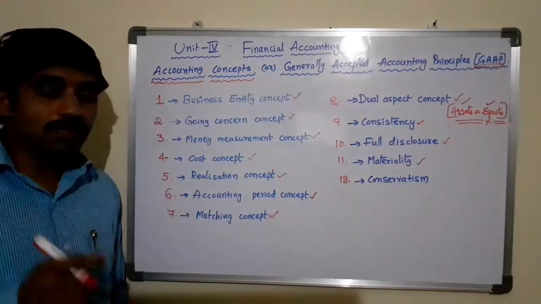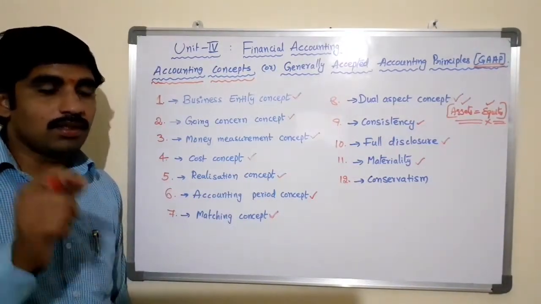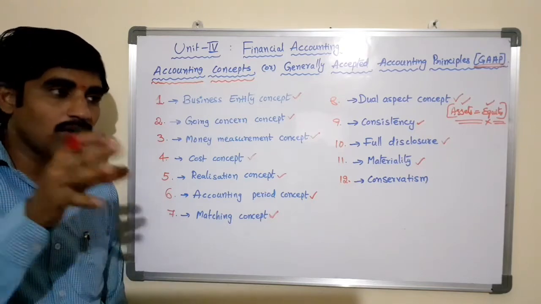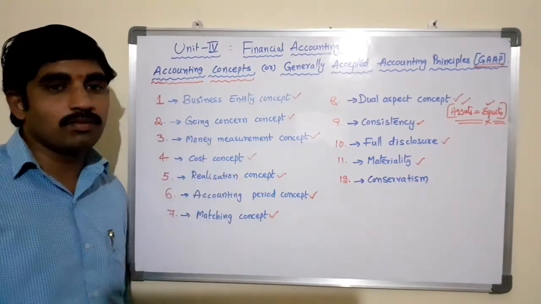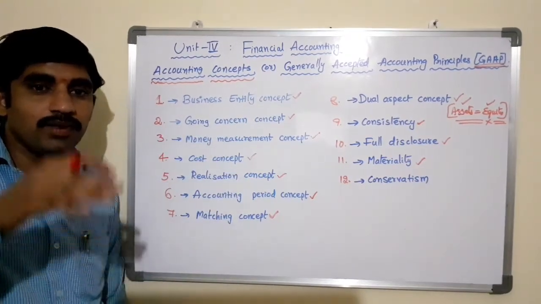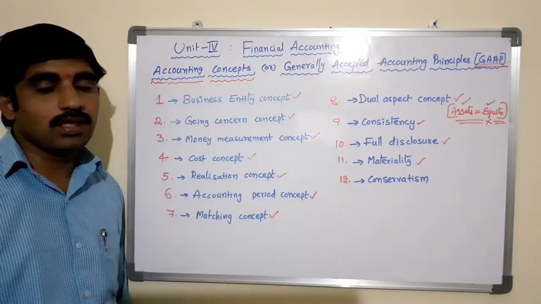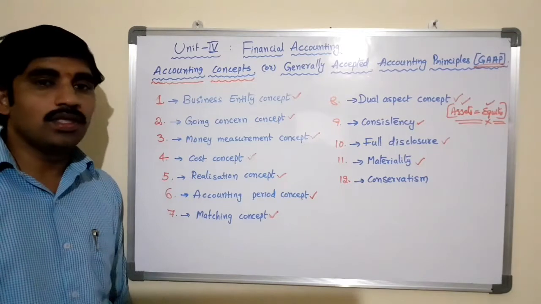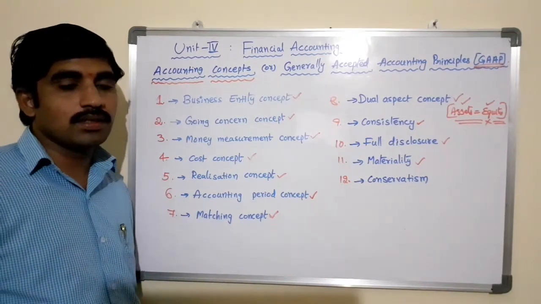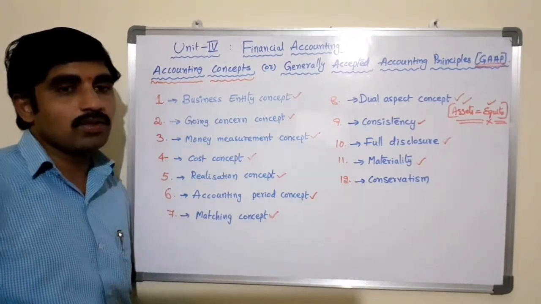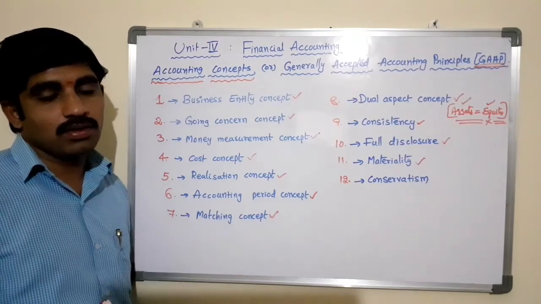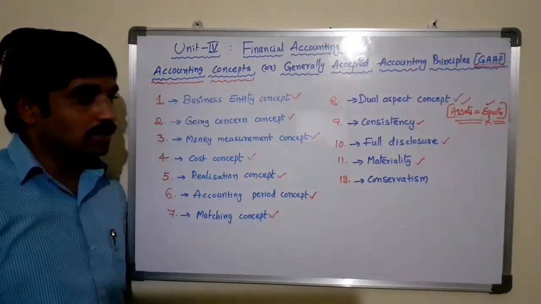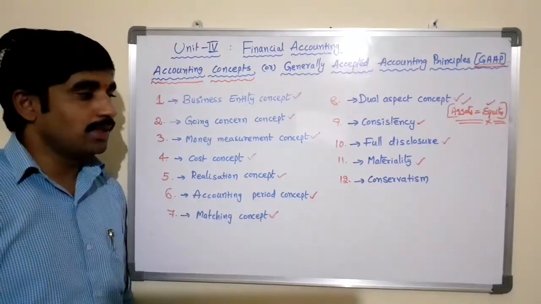So sometimes it is required to drop some transactions which are not affecting the economic position of the enterprise much, which reduces the work or the burden of an accountant in the business. You need not record each and every transaction which is not significantly affecting the economic position. So that is also one of the concepts of accounting, that is materiality.